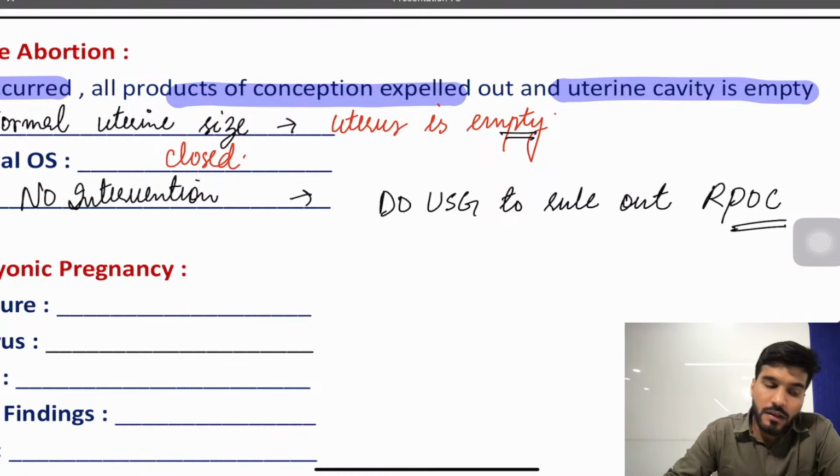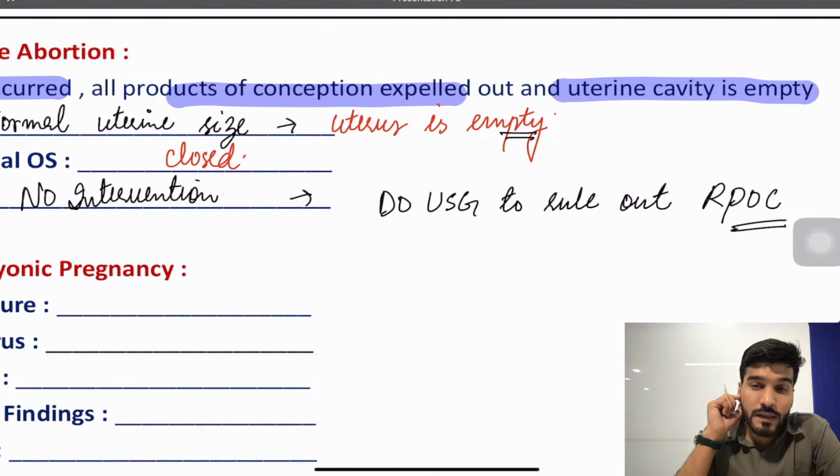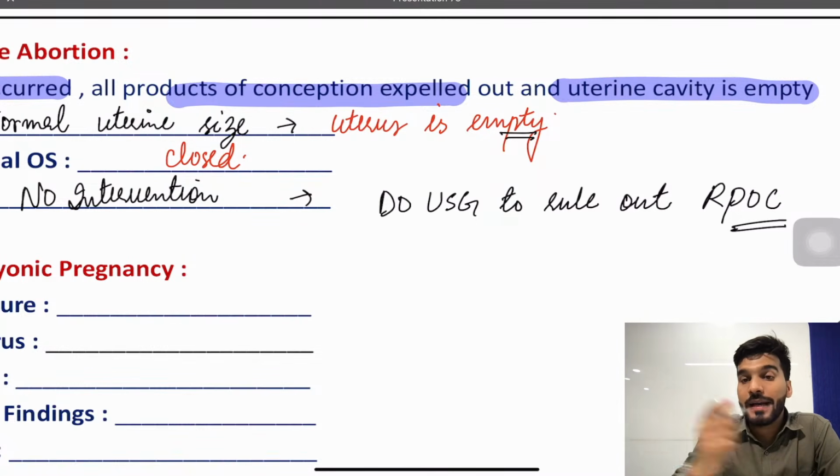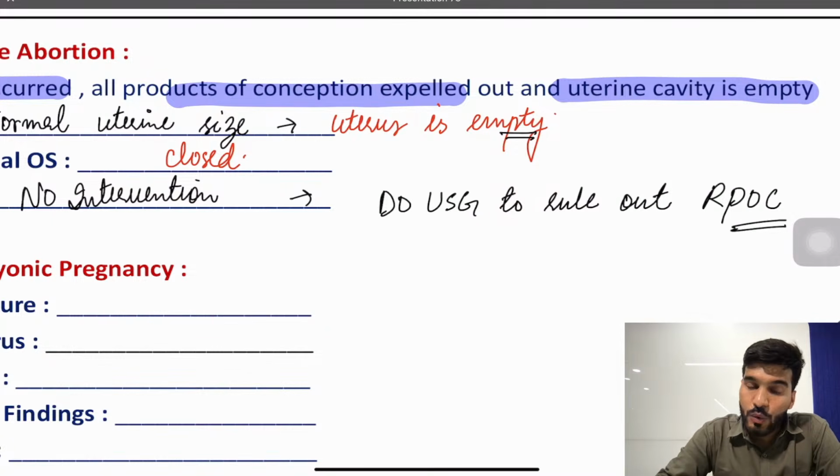Yes, because after the abortion has occurred, we have to rule out retained products of conception, because if the RPOCs are more, that's why after a normal vaginal delivery or after an abortion, we usually prescribe the patient Cytolog, misoprostol, prostaglandin E1, so that whatever is inside will be thrown out. Or we also do USG. If it's more, we might need a curettage. So after a complete abortion, we do USG to rule out retained products of conception.